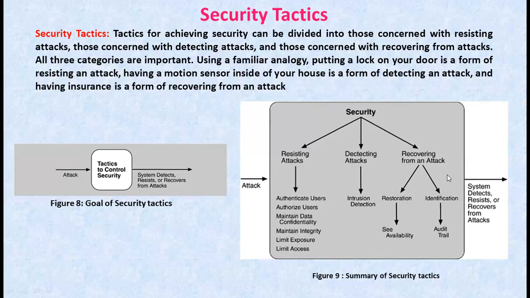Here the tactic for identifying an attacker is to maintain an audit trail. An audit trail is a copy of each transaction applied to the data in the system together with identifying information.